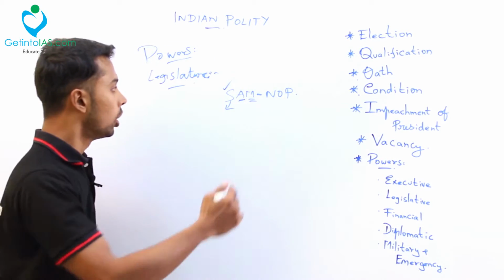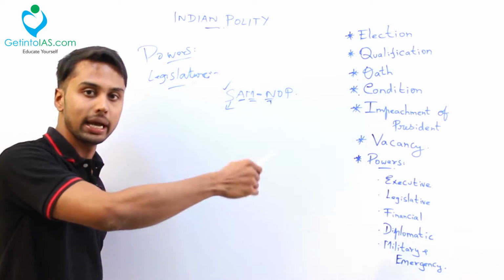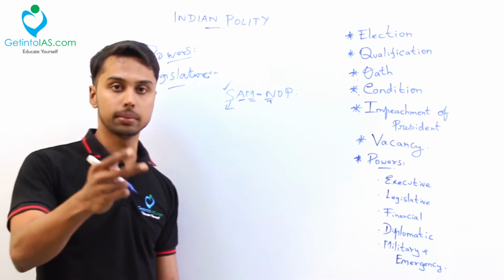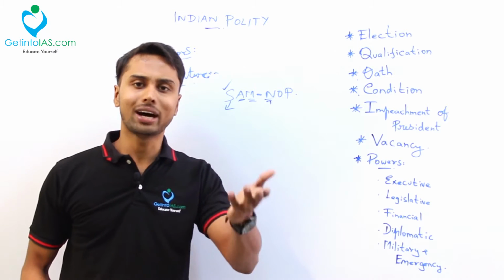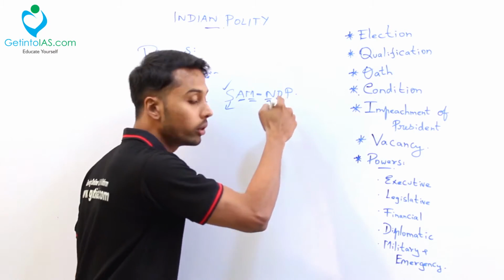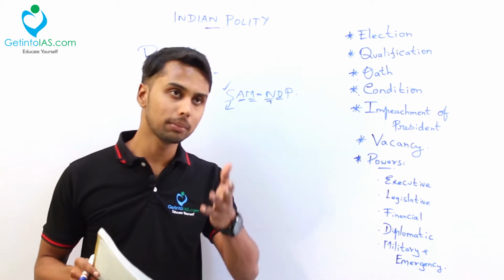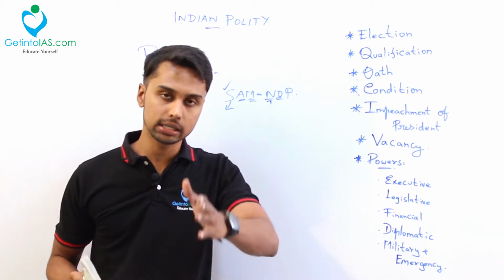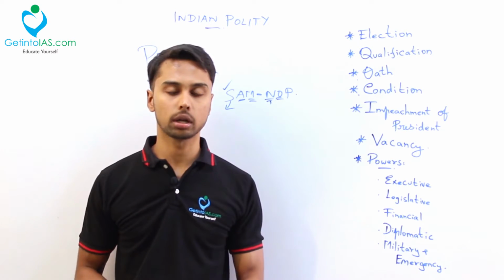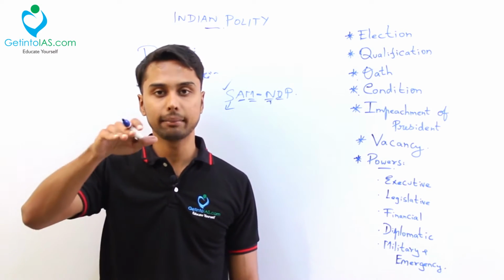That is your M. What is N? Nomination. We all know, the president will nominate some members to Lok Sabha and Rajya Sabha. To Lok Sabha, he will nominate 2 members from the Anglo-Indian community, and to Rajya Sabha, he will nominate 12 members, from the fields of art, science, or whichever field they have excelled in. That is nomination, N. What is this O? O is ordinance. What is ordinance? Ordinance is nothing but temporary laws. Ordinance will be dealt with very clearly later, but now simply we will say what ordinance is. If both Houses of Parliament, your Lok Sabha and Rajya Sabha, are not in session, that is, Parliament is not present.